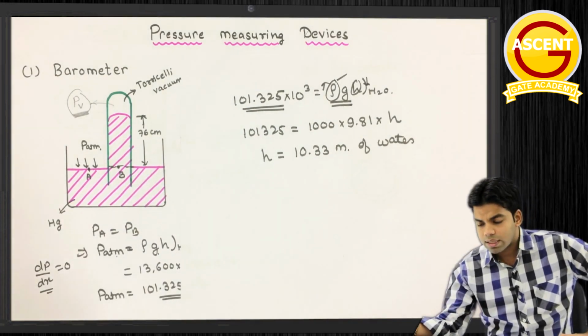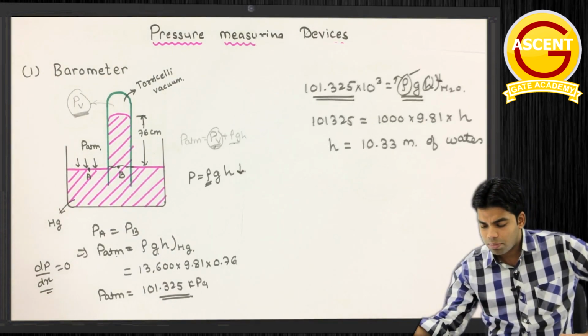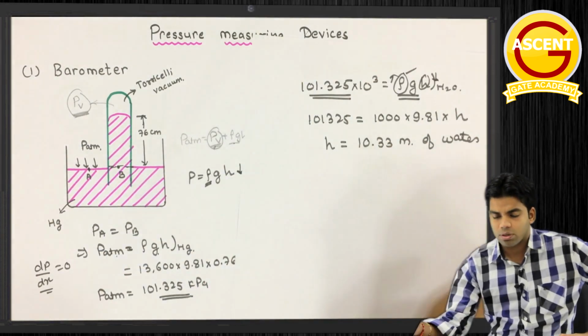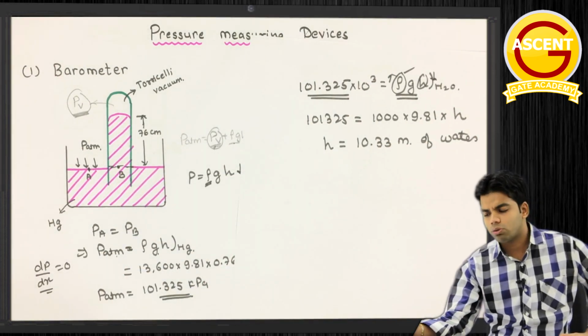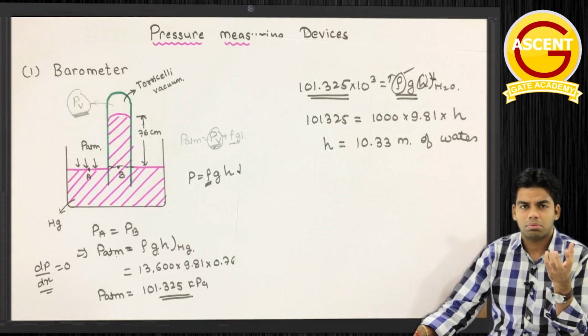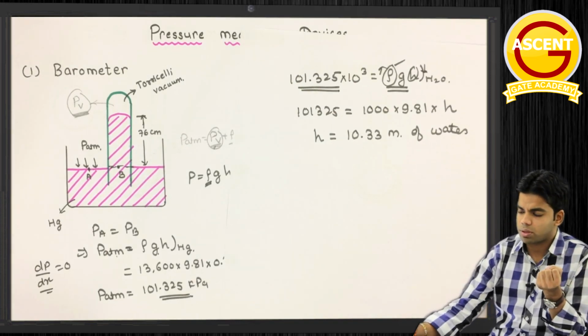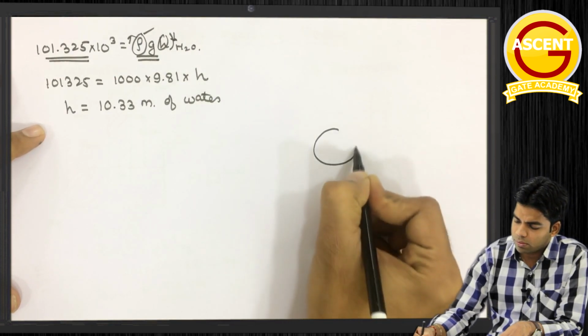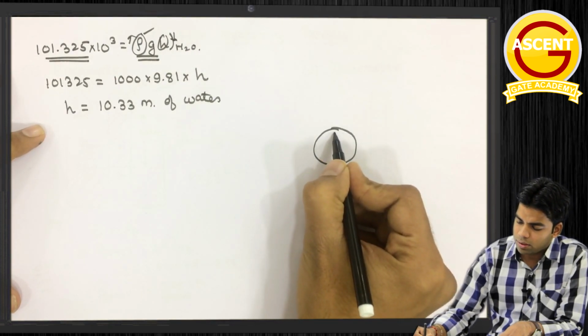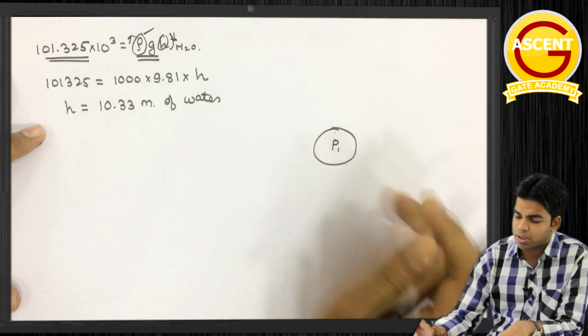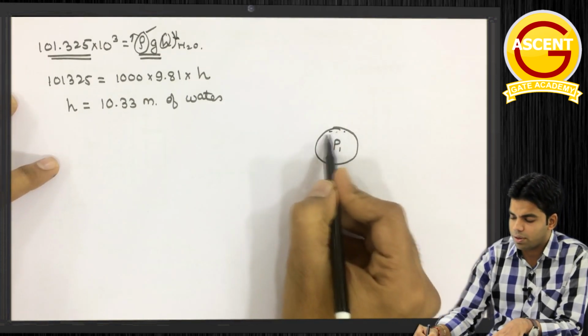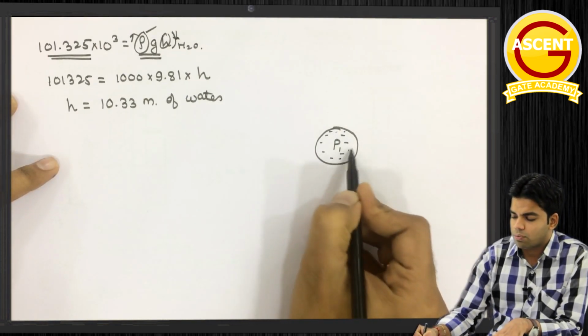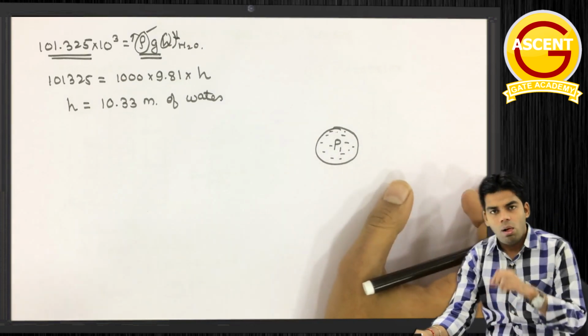Getting this or not? Okay, second device, this is the barometer in which we can measure only atmospheric pressure. Now what if we want to measure some pressure at any point? So suppose we are having a certain point, and here I want to measure pressure. Suppose P1 pressure I want to measure. Here we are having a fluid at P1 pressure. So what if I want to measure this pressure?